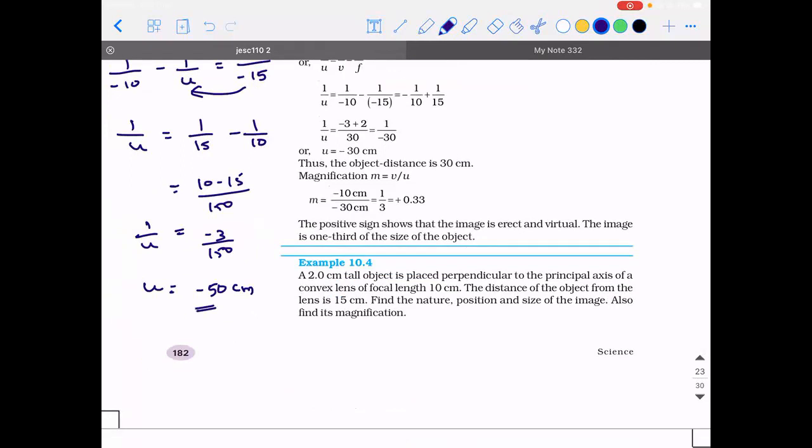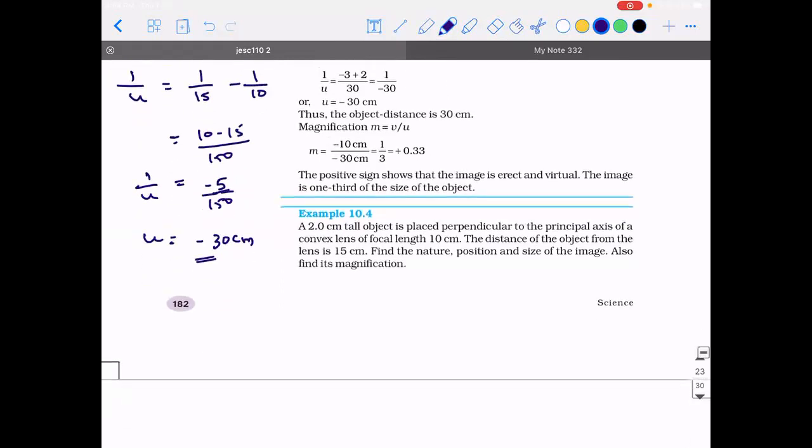So if you place the object at a distance of minus 50 centimeter, then the image is formed at a distance of 10 centimeter. Did I make any mistake? Sorry, minus 5. Yeah. Minus 5, then this will be minus 30. Right? So it is going to be minus 30 centimeter.